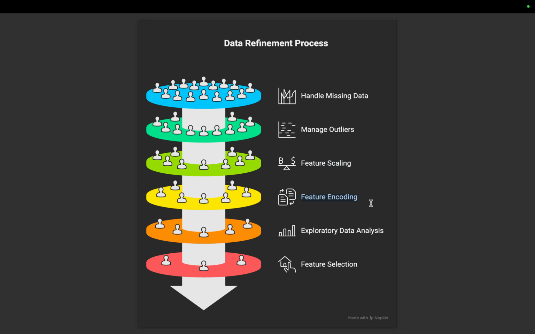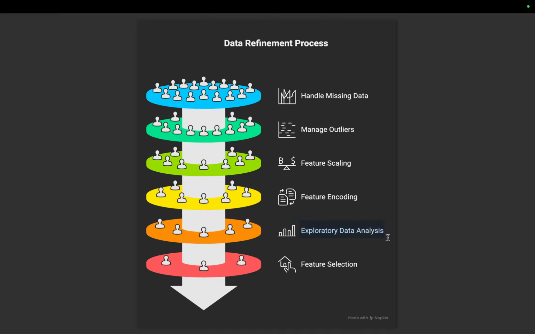Then after that, feature encoding. See, our machine can only understand numerical data. It won't understand cat. It won't understand dog. It will only understand numerical data. So we will use label encoder and one hot encoder to perform the feature encoding.